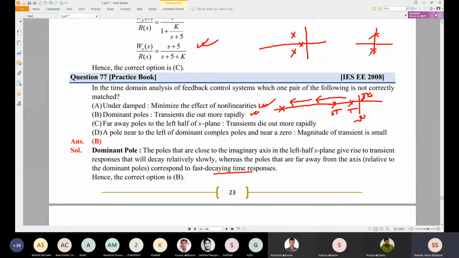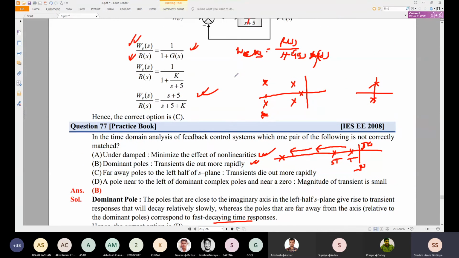Both are oscillatory in nature, both are underdamped systems. One is located at some sigma and some j omega value. This will give you the oscillatory behavior, but it will be decaying in nature.